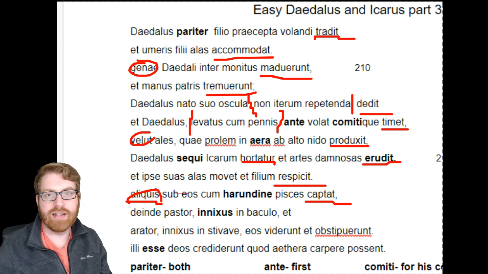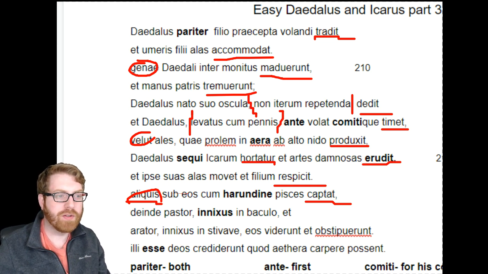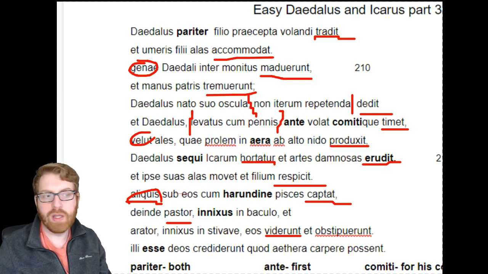And then here we have a weird sentence, especially if you're going to try the real Latin. It's really difficult because it's basically two sentences combined using the same verb, but you have all these nominatives and ablatives all next to each other. But the main verb of this is going to be witterant. We're going to have two different types of people watching Daedalus and Icarus as they're flying. One of them is going to be a pastor, a shepherd.